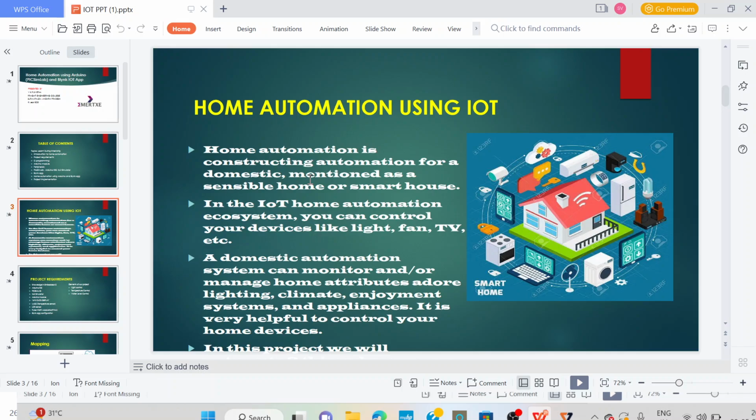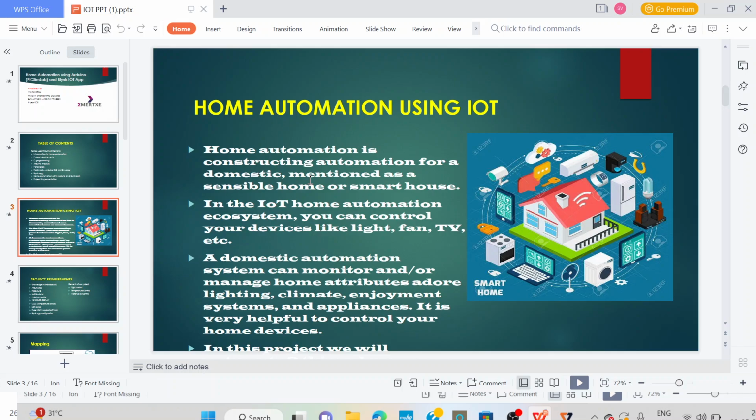By using this internet connection, we can control the devices easily and remotely. By using home automation, we can automate things which are done manually, that is switching on or off. All these things we can do automatically with home automation.